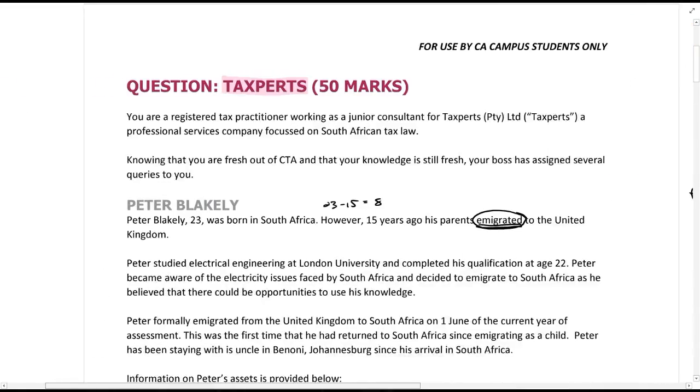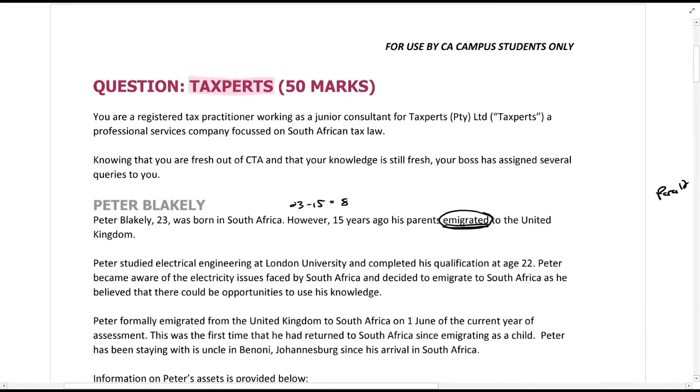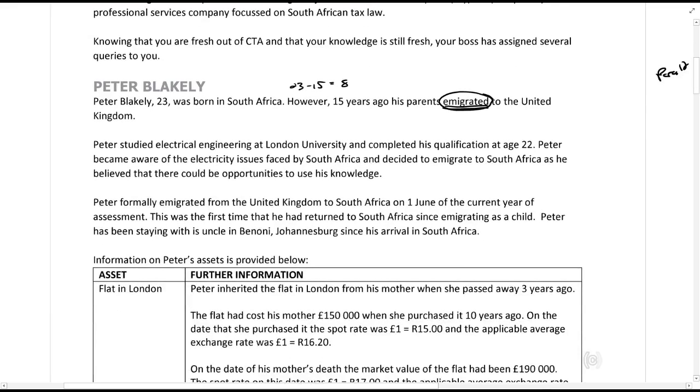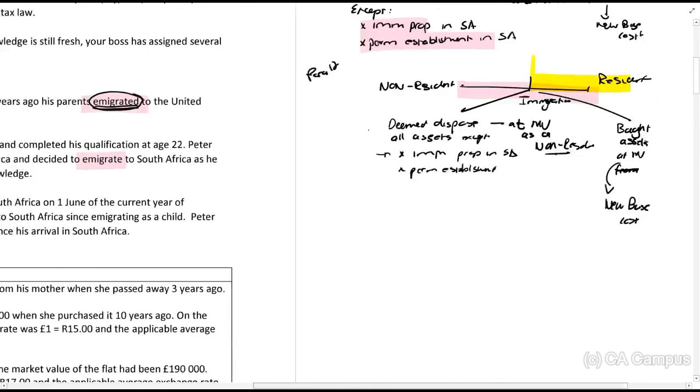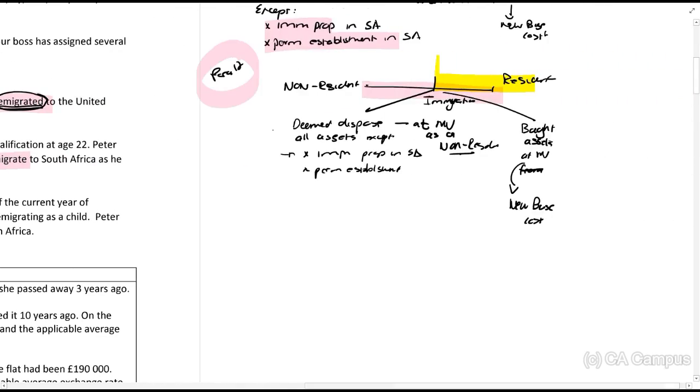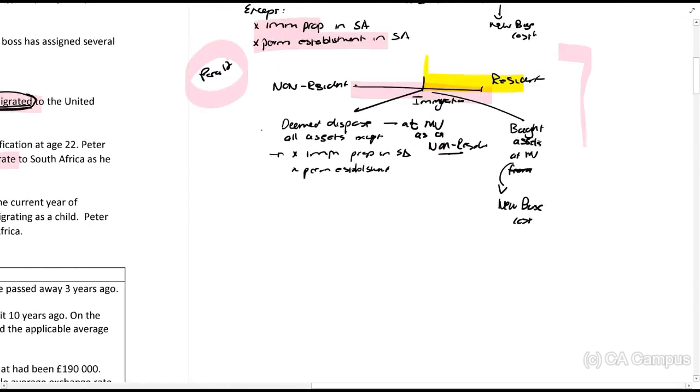Okay, let's carry on. Peter Blakely was born in South Africa and then emigrated to the United Kingdom. Peter studied electrical engineering at London University and completed his qualification at age 22. Peter became aware of the electricity issues faced by South Africa, and he decided to immigrate to South Africa as he believed that there could be opportunities for his knowledge. Peter is a non-resident because his parents emigrated to the UK. He's a non-resident becoming a resident. So we're going to look at this paragraph 12 here. This whole story here.